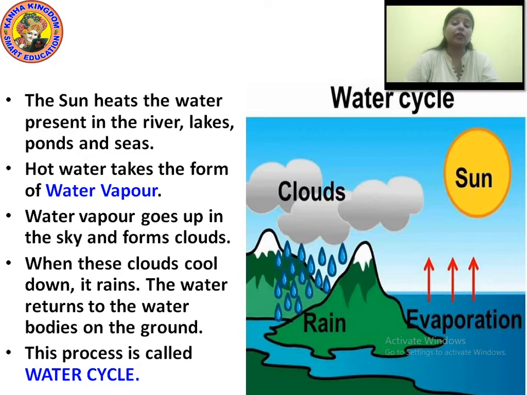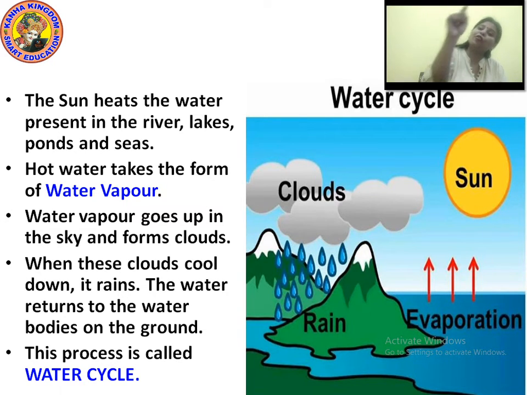Now let's discuss how the water cycle actually occurs. The sun heats the water present in the rivers, lakes, ponds and seas, and it takes the form of water vapor. Now as the water vapor goes up in the sky, it takes the form of a cloud. Now see over there, the evaporation is there, the sun is shining, evaporation goes up, it takes the form of a cloud, and when these clouds cool down, it rains. The water returns to the water bodies and the ground.